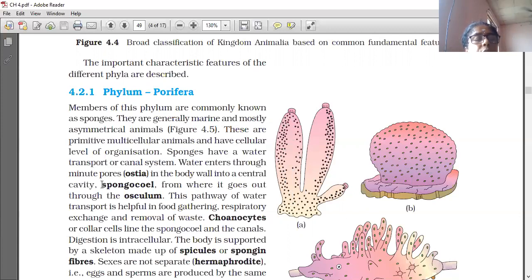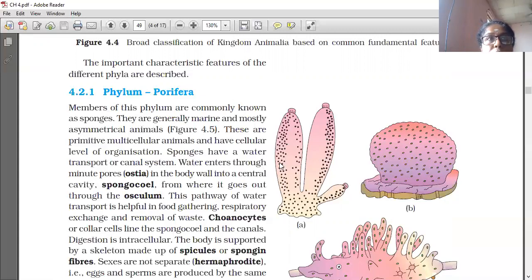Water enters through minute pores, the ostia in the body wall, into a central cavity called the spongocoel, from where it goes out through the osculum. This is the osculum. It is a large opening. Compared to the ostia, there is a large opening called the osculum.